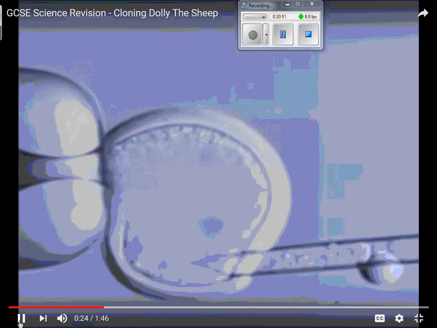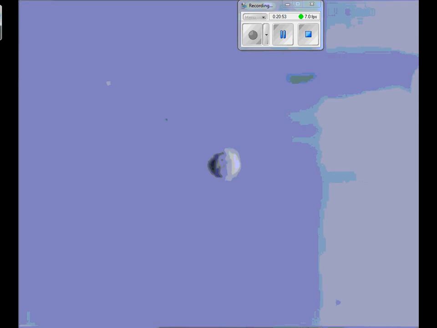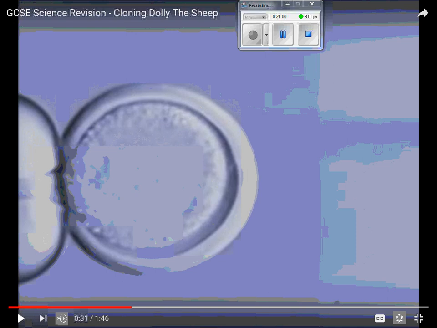Fertilized egg of an adult sheep. A complete udder cell was then taken from a 6-year-old ewe. Okay, then we take a body cell. They took it from the udders of the sheep. All of our body cells have how much DNA in its nucleus? 100%. So they took the DNA out of the udder cell.